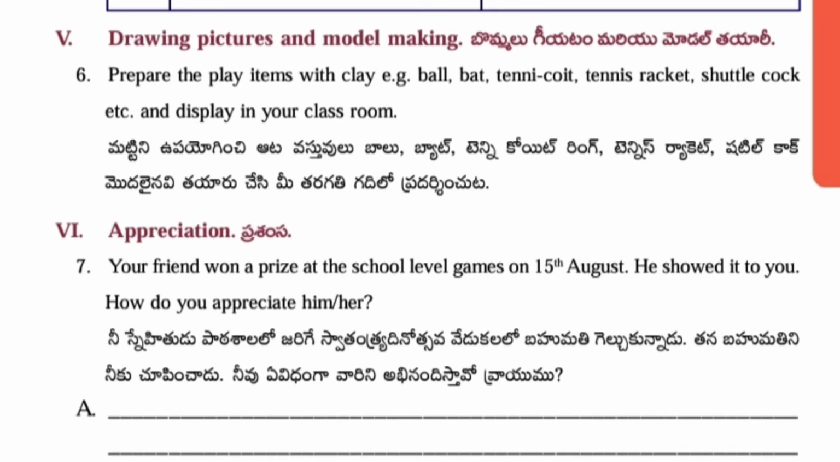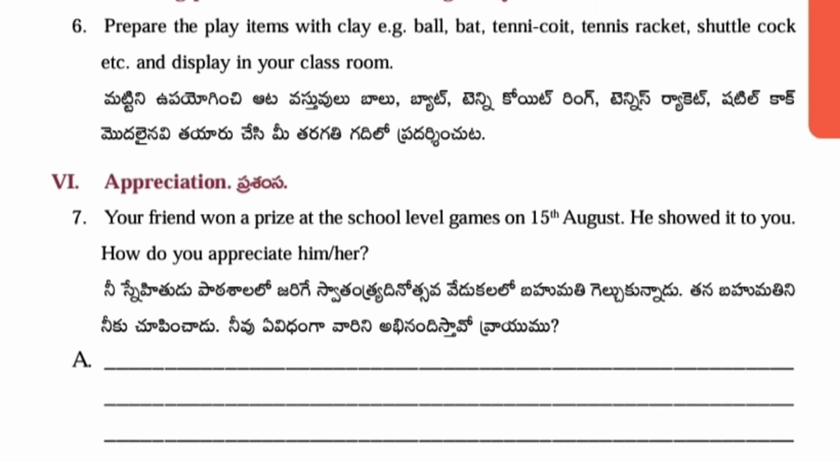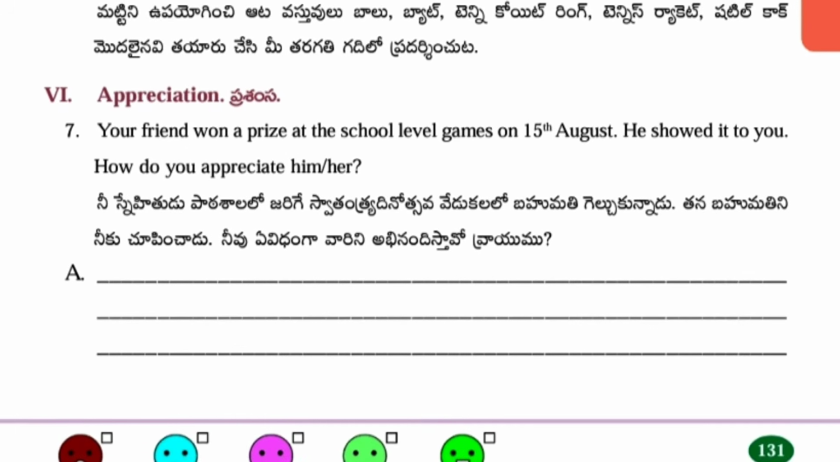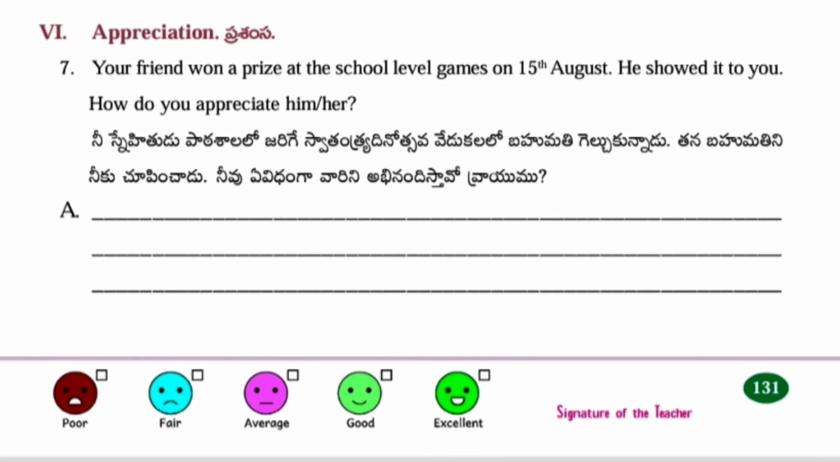Next, fifth one, drawing pictures and model making. Sixth one, prepare the play items with clay, for example ball, bat, tennis coin, tennis racket, shuttlecock, etc. and display in your classroom. This is a student's activity.